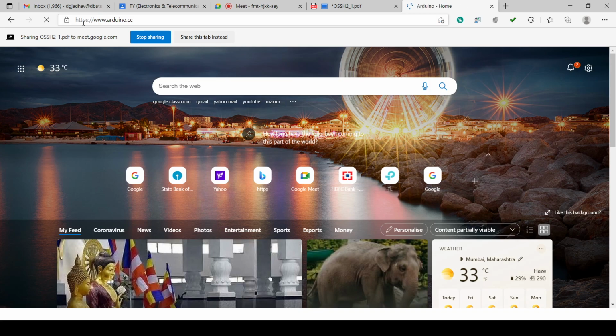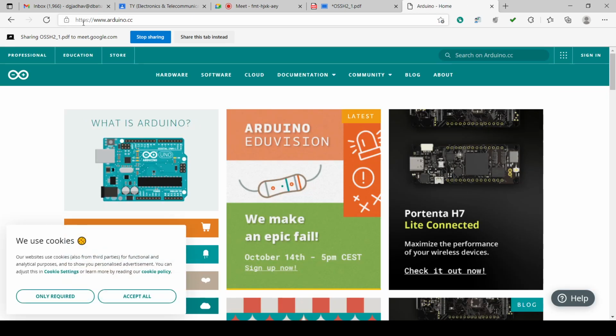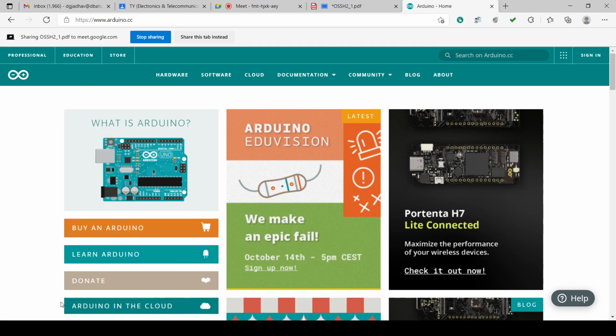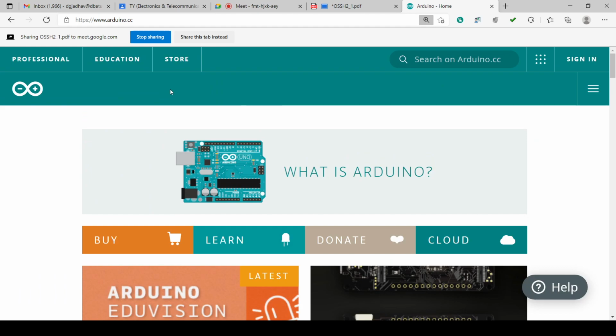If you type Arduino, okay, this is the website. Here we find the different details of the website.